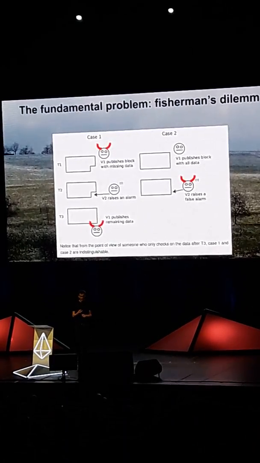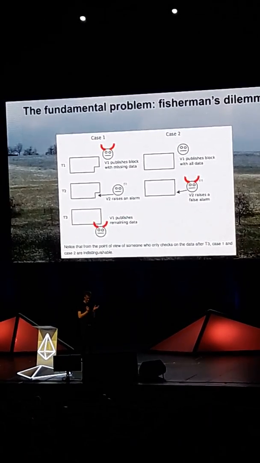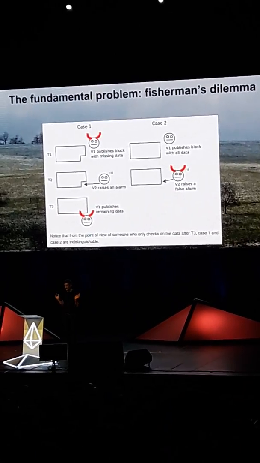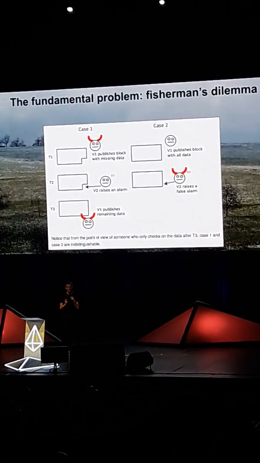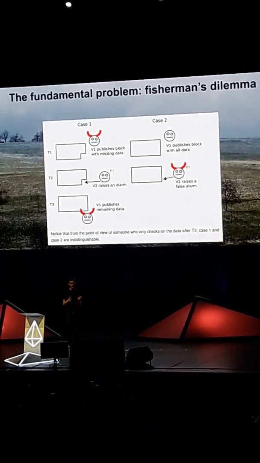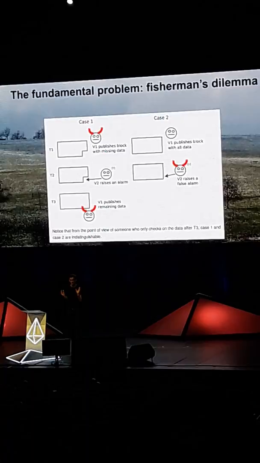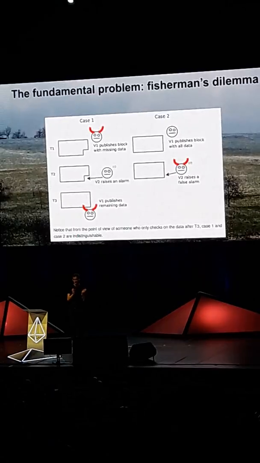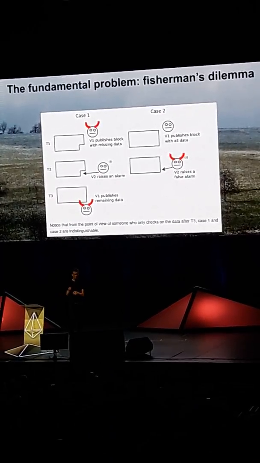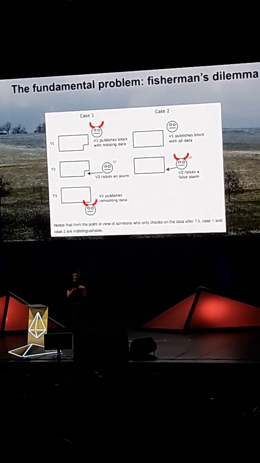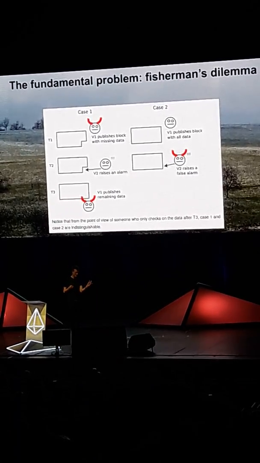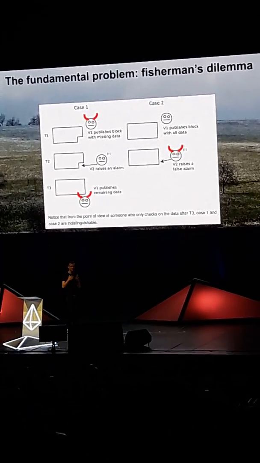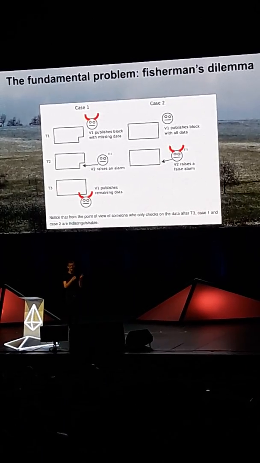Now, one of the fundamental problems that we couldn't quite capture, but that we were slowly inching towards, was this idea of the fisherman's dilemma. And this is a very fundamental concept in sharding research that describes the big difference between scaling execution of state and programs versus scaling availability of data. The problem basically is that with execution of programs, you can have people commit to what the answer is, and you can later play a game and try to binary search your way to who actually made a mistake, and you can penalize everyone who made a mistake after the fact.